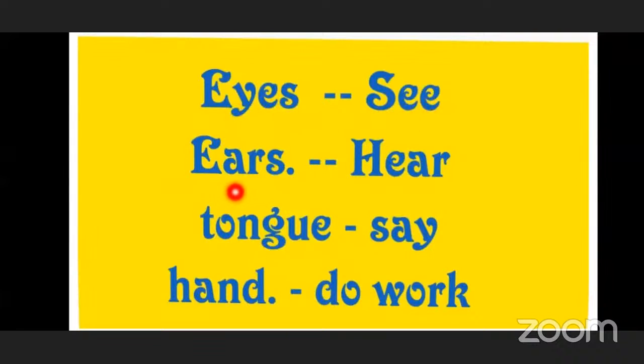Okay. Next is ears. In the song, what we have learned is that our ears hear. So be careful of the ear. What you hear means you have to hear all good things. You have to watch all good things with our eyes. So you have to make good use of the things which God has gifted us. Then tongue. You speak with your tongue. You talk with your tongue.